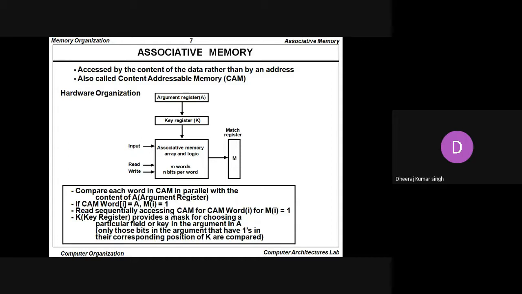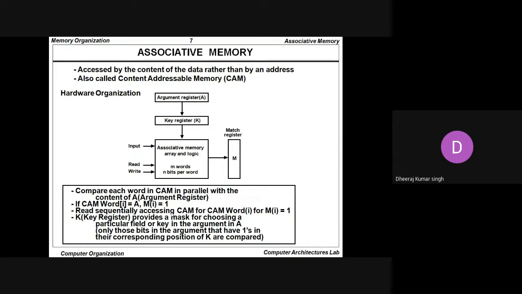Since we work on the data directly without reaching the address part, this memory is also known as content addressable memory. So associative memory, that is AM, is also known as CAM, content addressable memory.